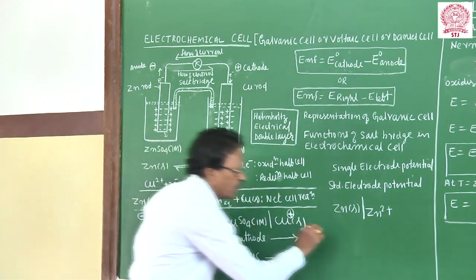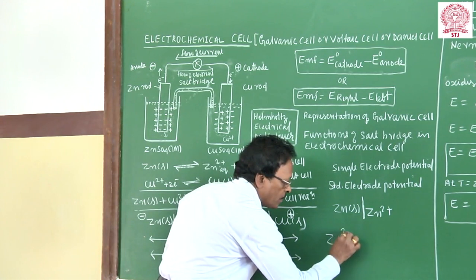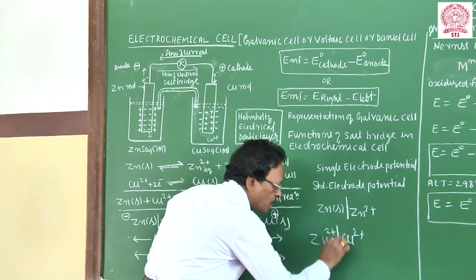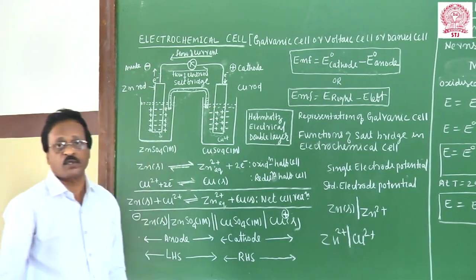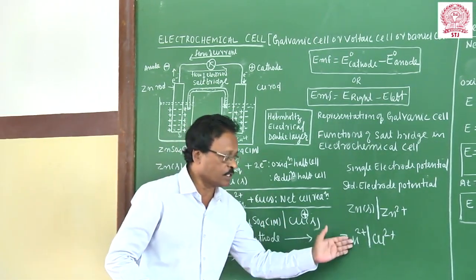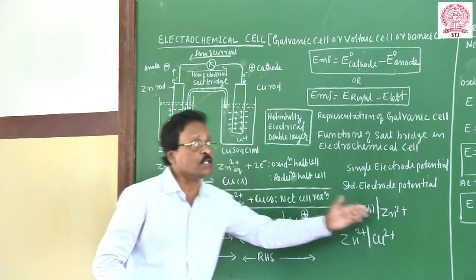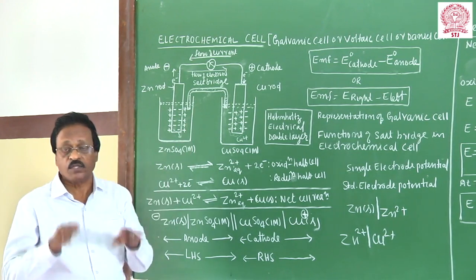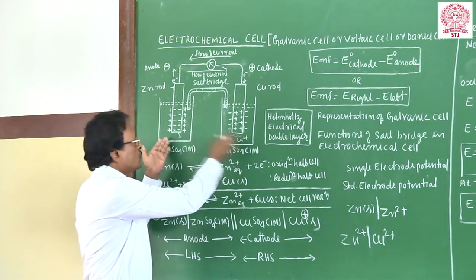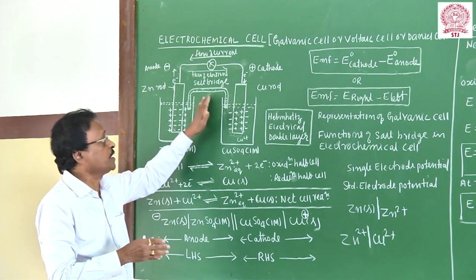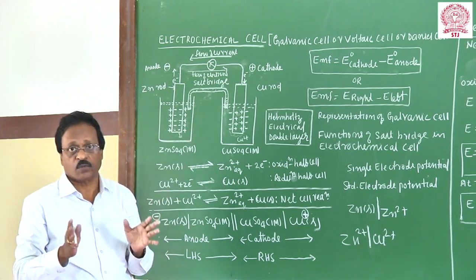Suppose I mix the Zn2+ solution in contact with the Cu2+ solution. At the junction, a potential arises, and it interferes in the measurements. Thus we separate the Zn2+ and Cu2+ by using a salt bridge. So this salt bridge eliminates the liquid junction potential. If you mix these two solutions, again a potential arises. That's why the salt bridge mainly eliminates the liquid junction potential.